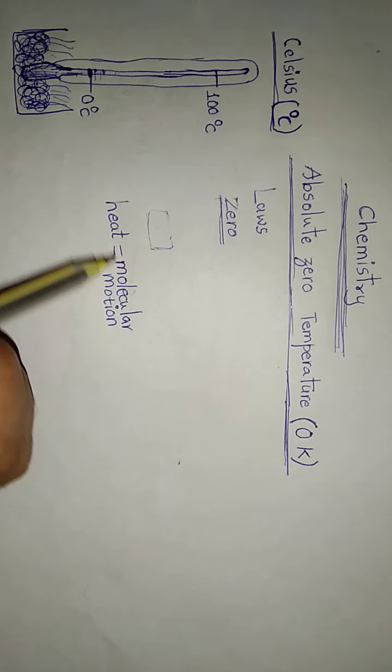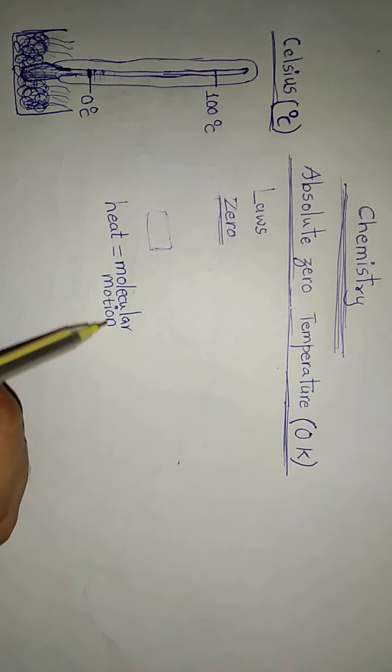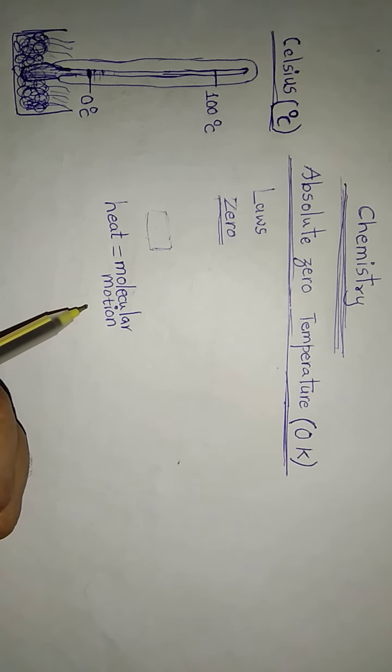When we say temperature of ice is 0 degrees Celsius, it means that the level of hotness in ice is 0. But we know that ice has heat in it because there exists molecular motion.